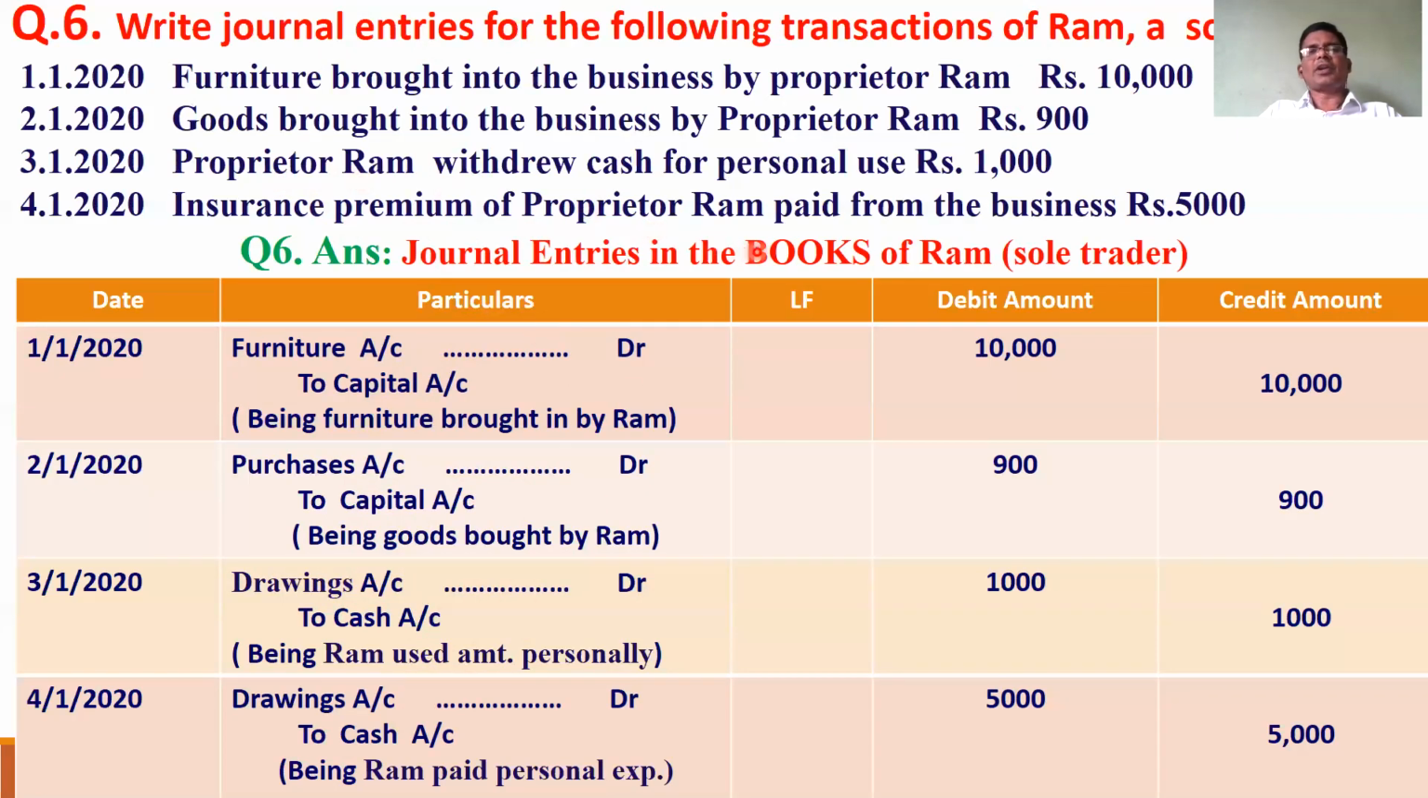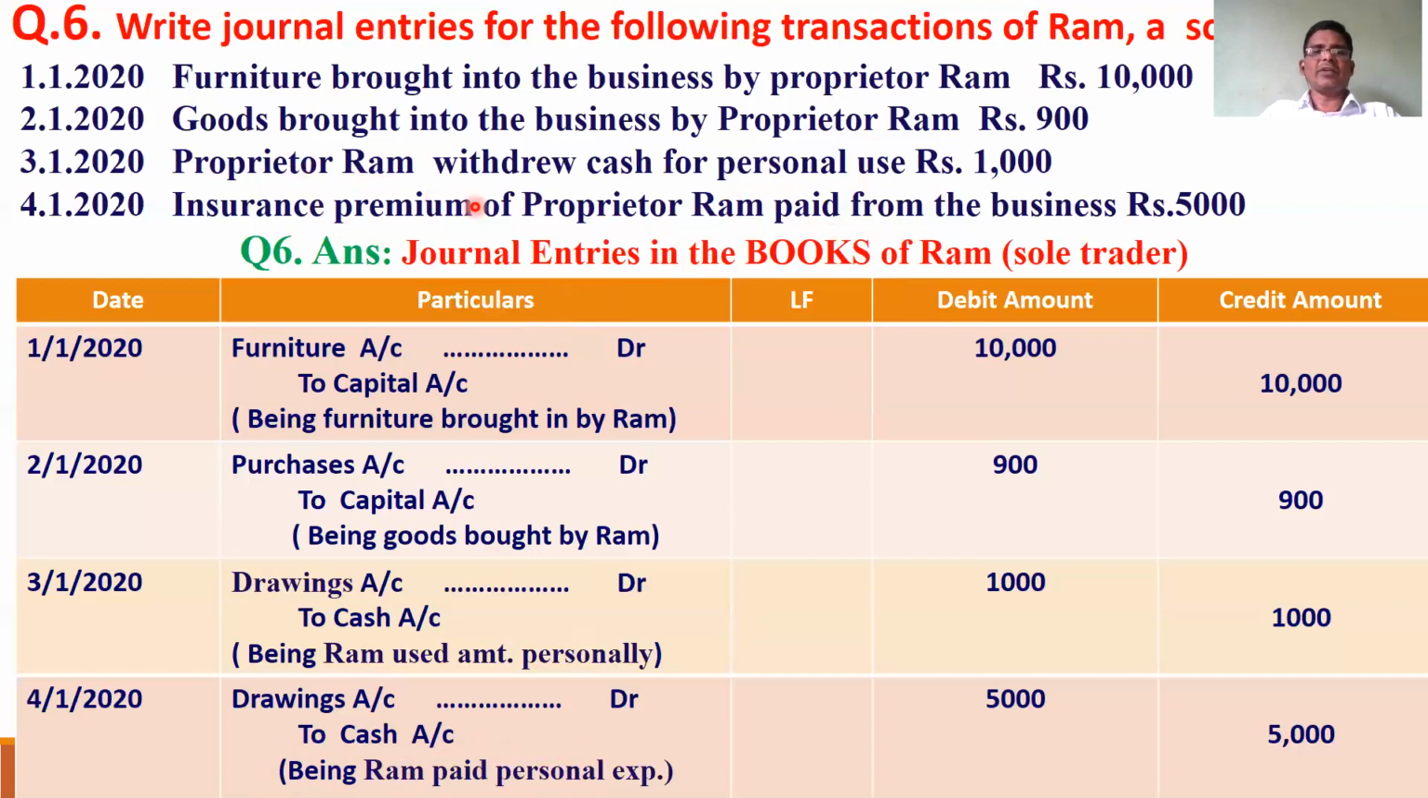Insurance premium, proprietor. Ram paid the insurance premium from the business. That means cash is going out. Cash account is credited, and he is taking away money for personal use. That means drawings account is debited, and cash account is credited. The insurance premium is immaterial here.